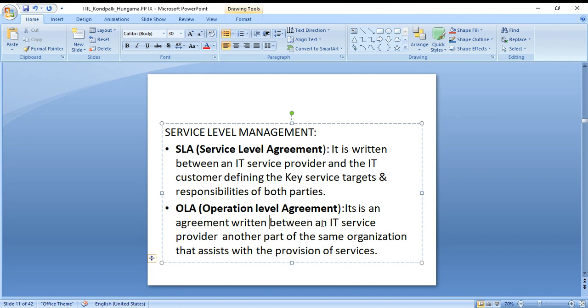Here the agreement is written between the IT service provider and another part of the same organization that assists with the provision of services. So the first is between a Beam Broadband person and a customer. But this operation level agreement is between IT service, Beam Broadband, and another part of the same organization. It could be the same person is working for another company as well, but here it's related to services.